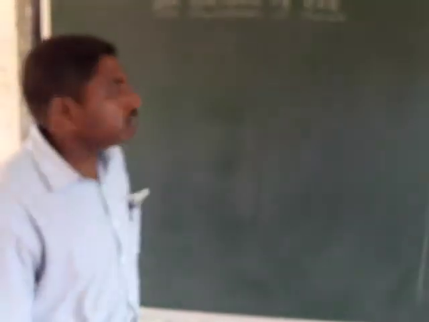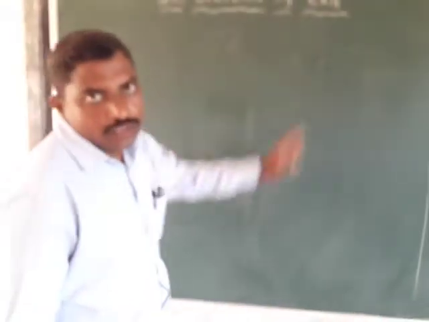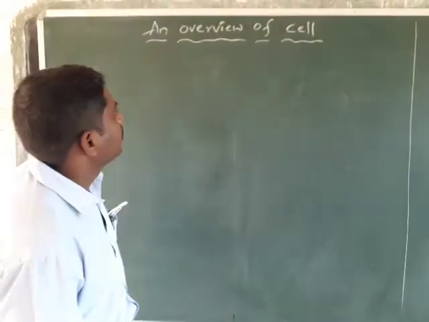In this video, we talk about an overview of the cell.